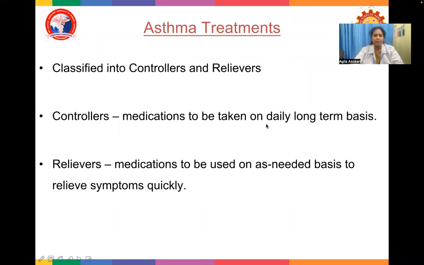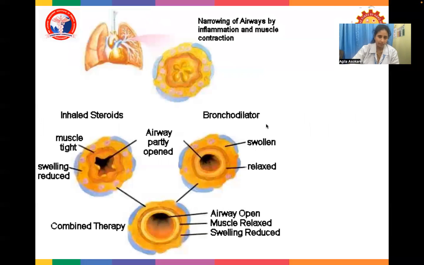Now, asthma treatment. The asthma medicine can be classified into controller medications and reliever medications. Controller medications are medications which need to be taken on a daily long-term basis. And reliever medications are medications that we use on a need basis to relieve the symptoms quickly.